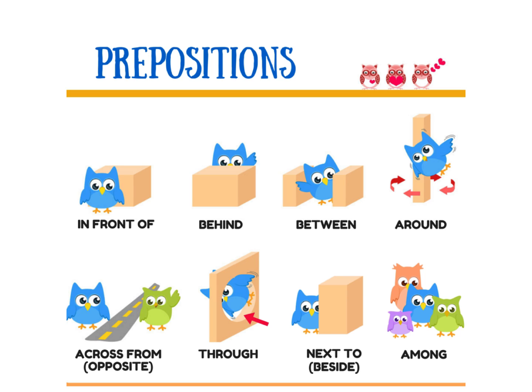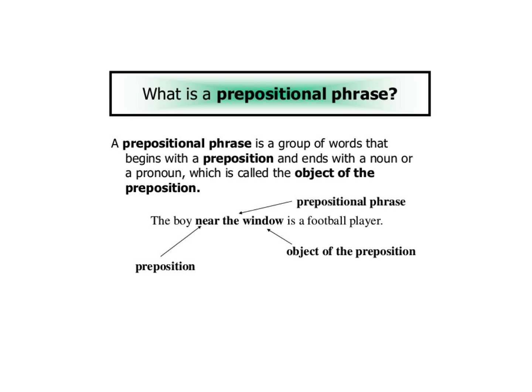Now let's just take a look at these prepositions. In front of, behind, between, around, across from, through, next to, among. These are examples of prepositions. Always remember that a prepositional phrase is a group of words that begins with a preposition and ends with a noun or a pronoun, which is called the object of the preposition. Now open your book on page 89, and I need you to work on your pages 89 and 90.